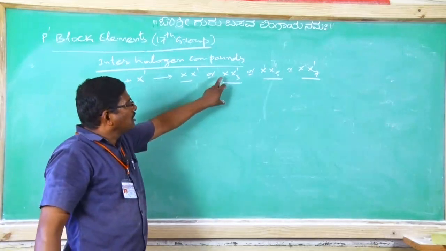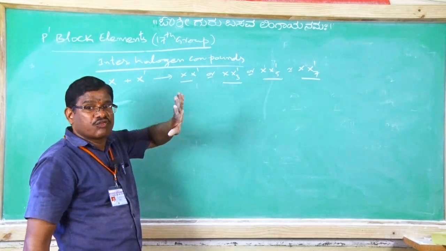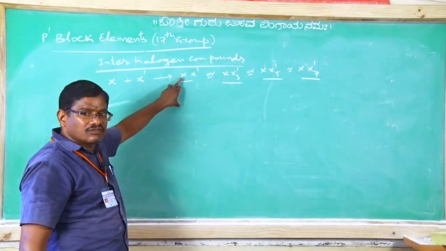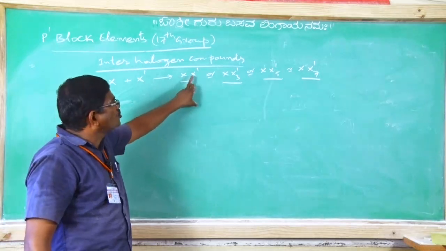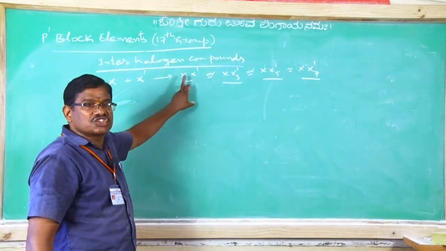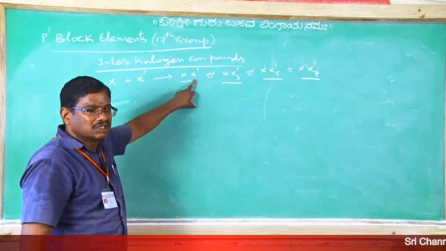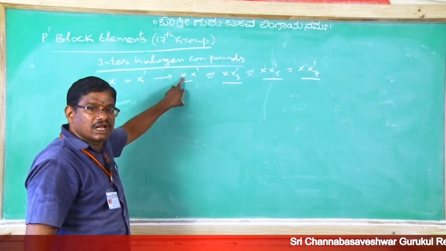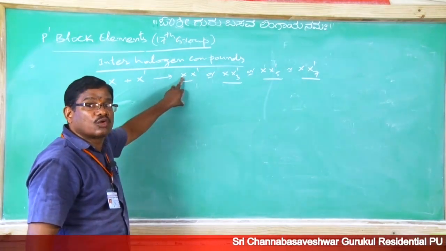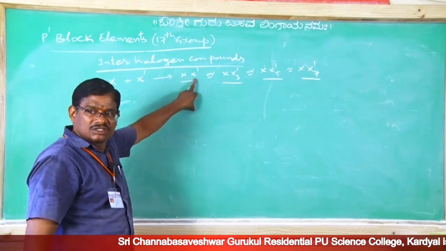Correct? Here these are interhalogen compounds. Why are the interhalogen compounds forming? X is one of the halogen atoms, X dash is the other halogen atom. These two are different. When these two are different, definitely their electronegativity will differ, right? In any compound, the left side is the lower electronegative atom, and the right side is the higher electronegative atom.